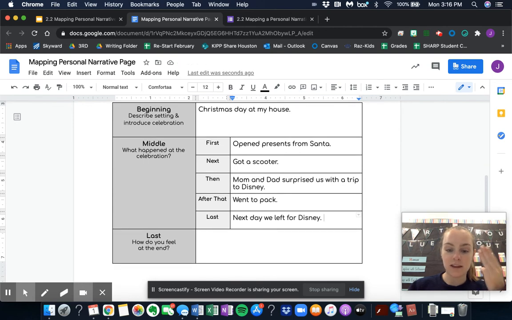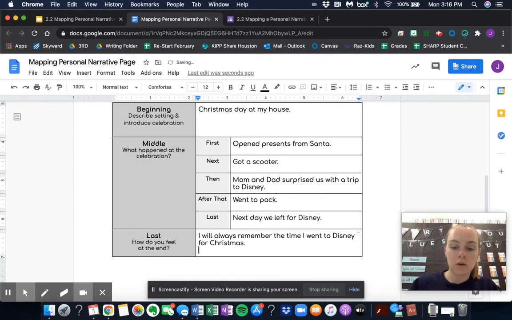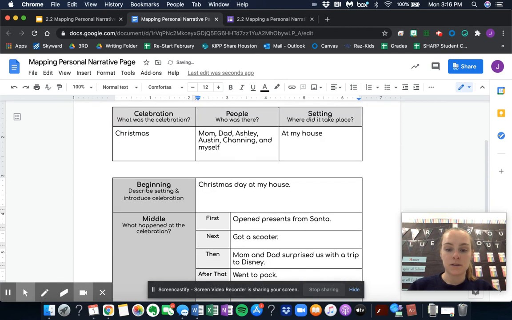Now I just need to do the end. So how do you feel at the end? Well, I will always remember the time I went to Disney for Christmas. That is something that I will always remember.